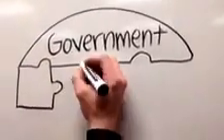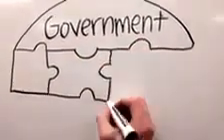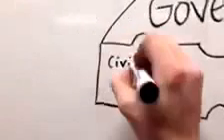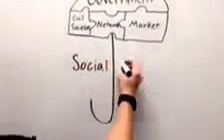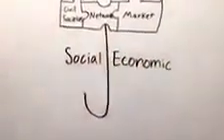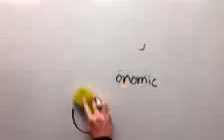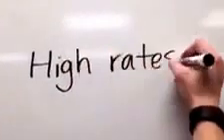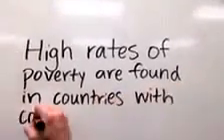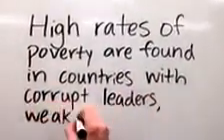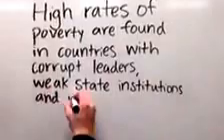Another leading cause of poverty is poor governance. Governance does not solely reflect the government, but also the civil societies, networks, or markets that oversee the management of a country's social and economic resources for development. If corruption and political instability are rampant in these institutions, then the state will fail in fulfilling its responsibilities for the citizens and remain weak. In turn, high rates of poverty are usually found within the countries with corrupt leaders, weak state institutions, and no rule of law.